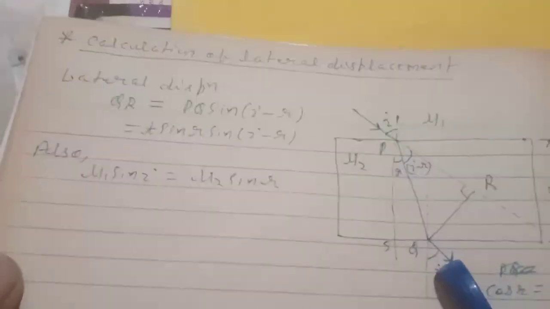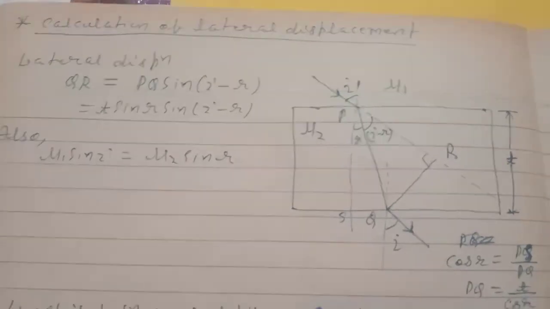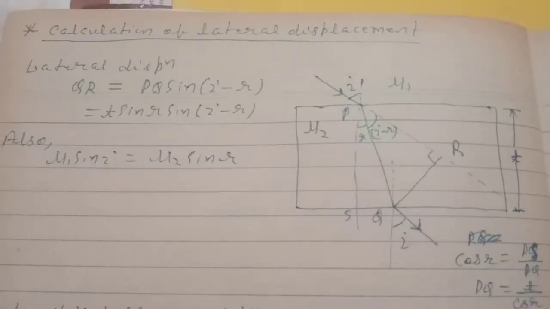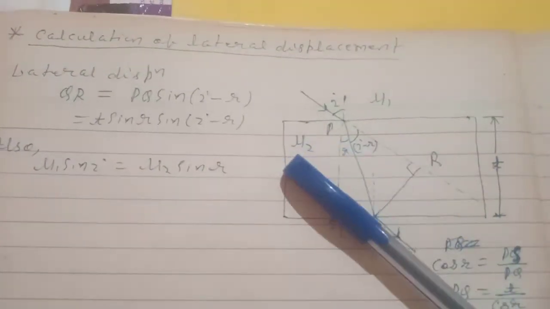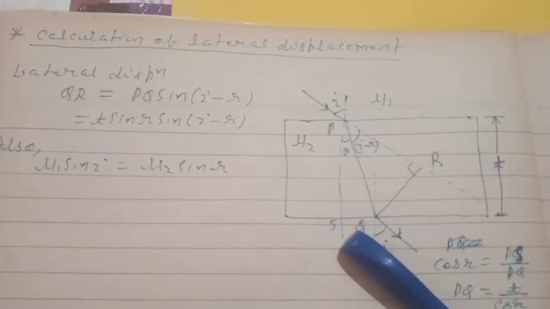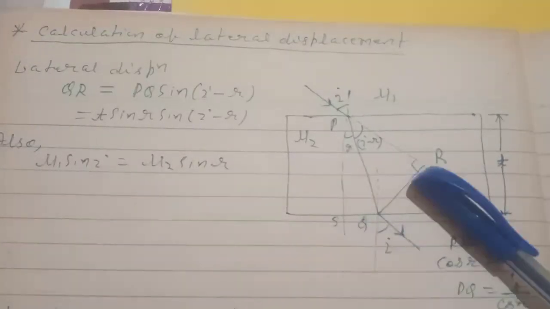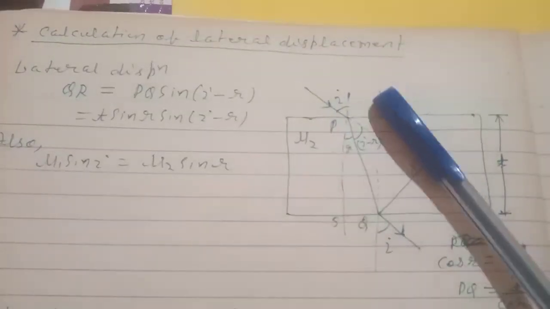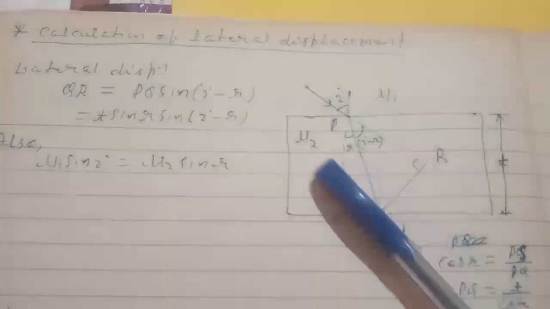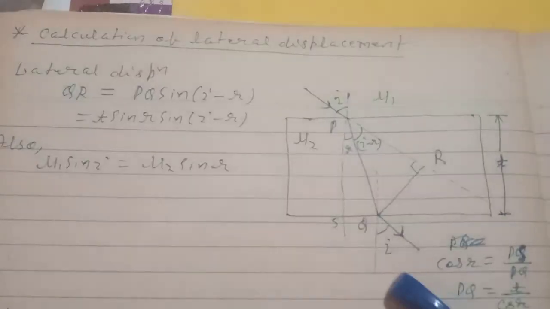Now, calculation of lateral displacement. If a light passes through a medium and again emerges into the same medium, then there is a shift in its path, and the length of that shift is called lateral displacement. For example, consider this is a medium of refractive index μ1, and this is another medium of refractive index μ2, and again it comes out in the same medium.